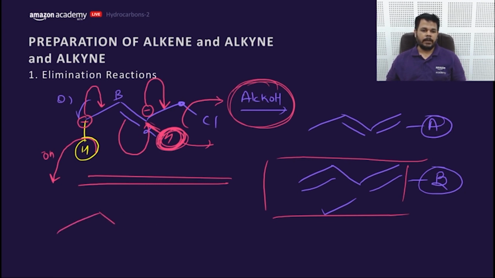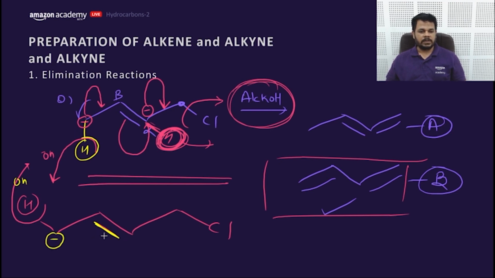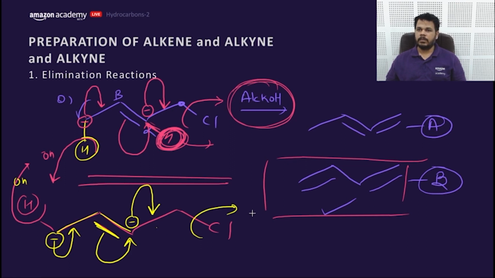Okay, let me explain in slow motion. Firstly, this H will get removed by the OH minus. This will create a negative charge. We know the resonance now. Next part is resonance between this pi bond and negative charge. Lone pair converts into bond pair, converts into lone pair. Now this negative charge will act as an internal nucleophile here, will create a double bond here, and this Cl will get removed. Clear?